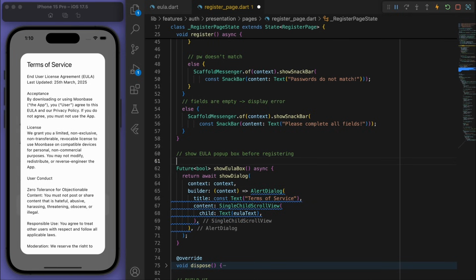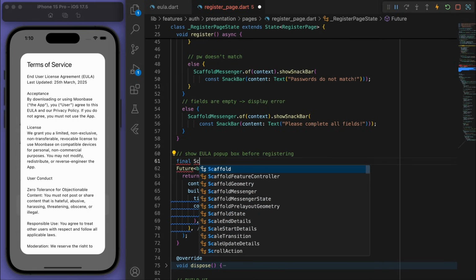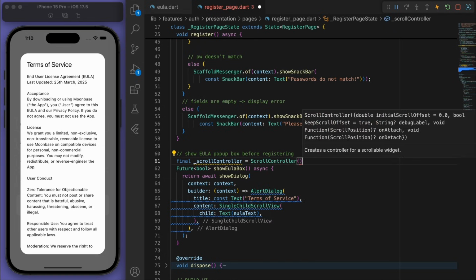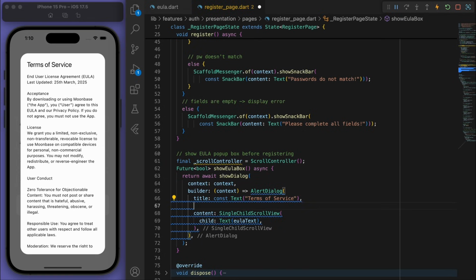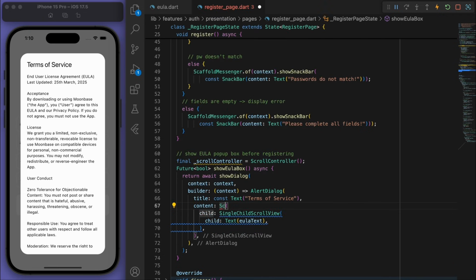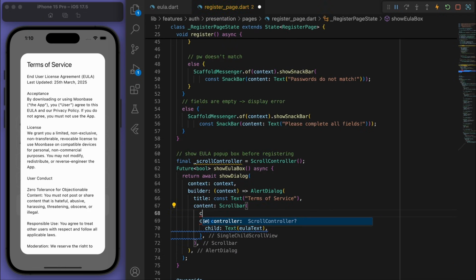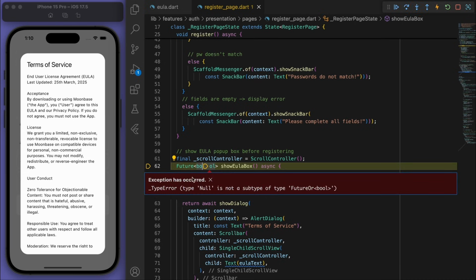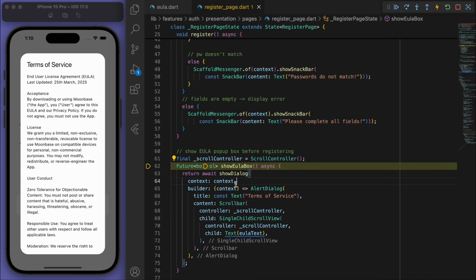And one thing I want to do actually is just for the UI part, let's have a scroll controller. And wrap this in a scroll bar. And so I'm just going to rebuild this.